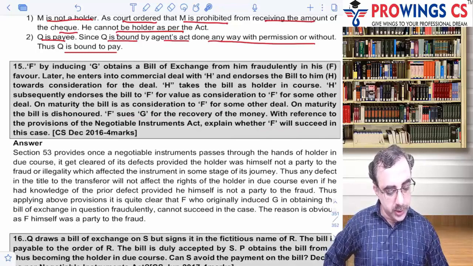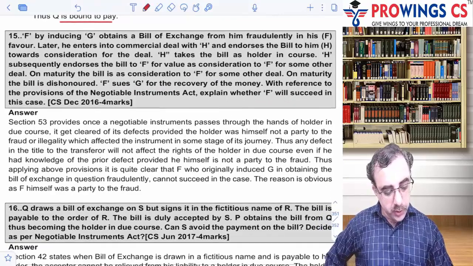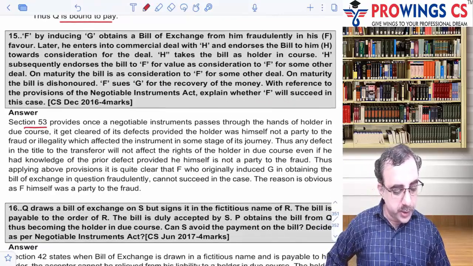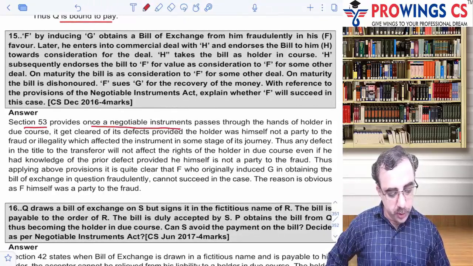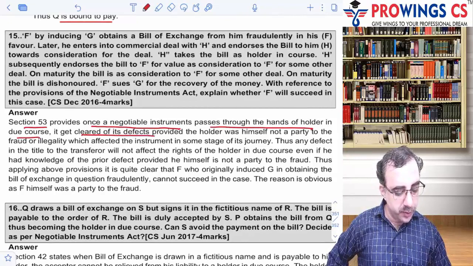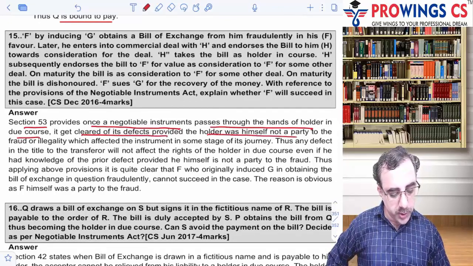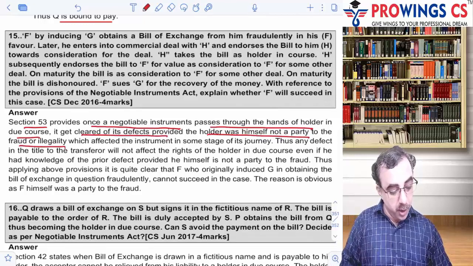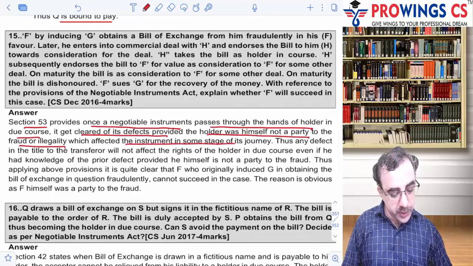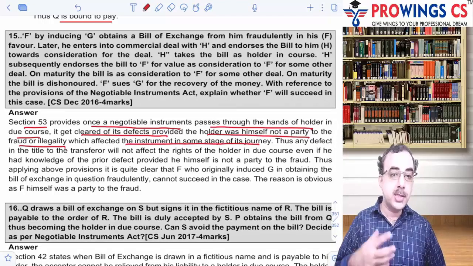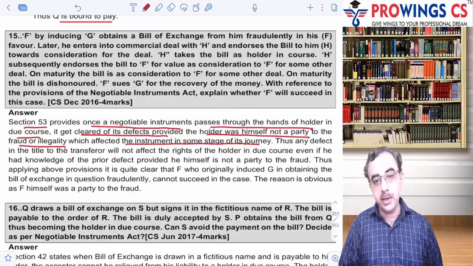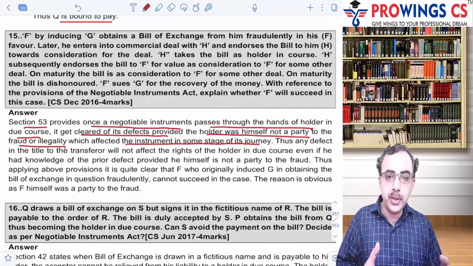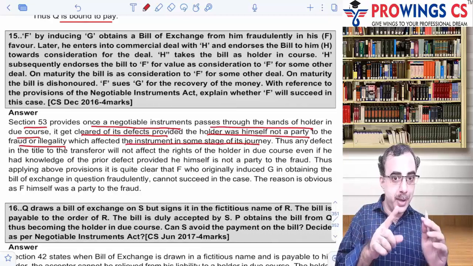Okay, so again section 53 coming into picture. यहाँ पे आप लिख रहे हैं section 53 provides once a negotiable instrument passes through the hands of the holder in due course, it gets cleared of the defects, provided the holder was himself not a party to the fraud or illegality, which affected the instrument in some stage of the journey. हमने पढ़ा है ना पहले. ओके इसलिए मैं सजेस्ट करता हूँ सारे केसेस अच्छे से पढ़ के जाओ कि कई बार एग्जाम में रिपीट हो जाते हैं और रिपीट होते हैं तो you click, अरे हाँ मैंने पढ़ा हुआ था.